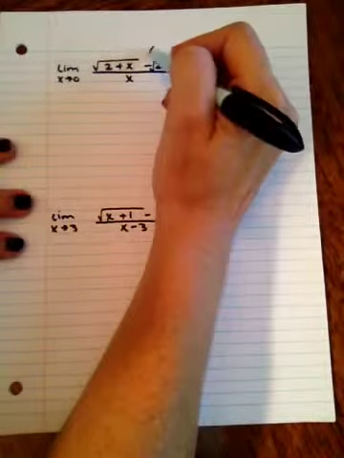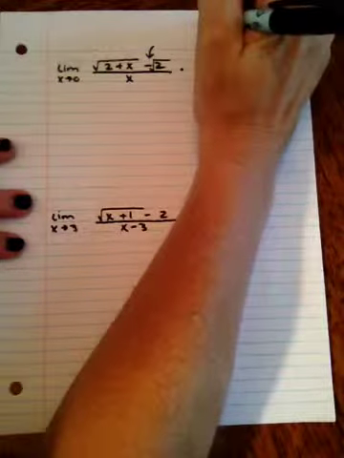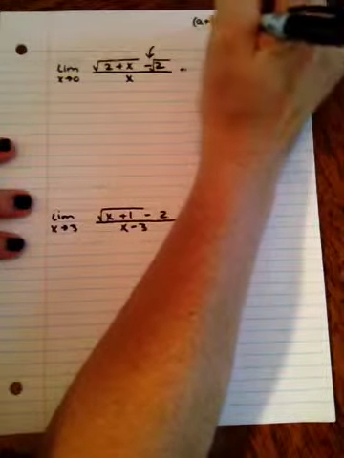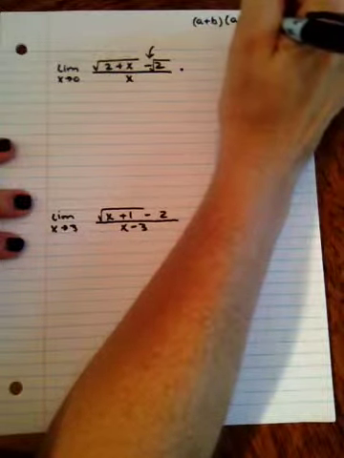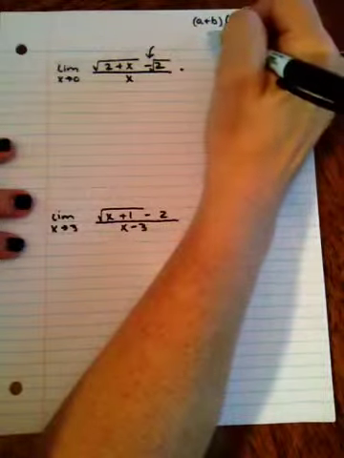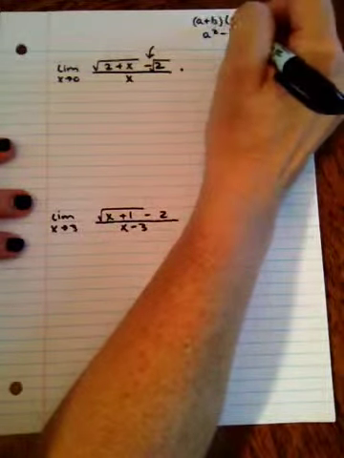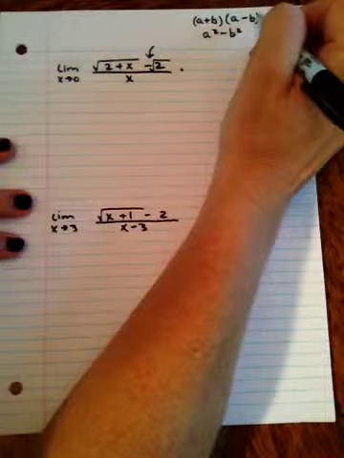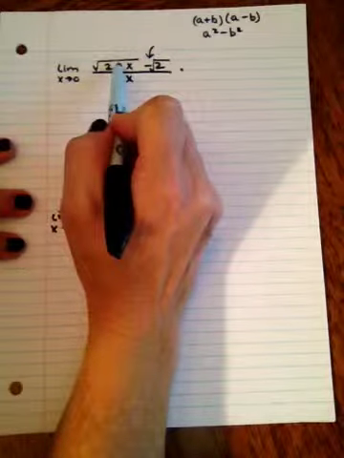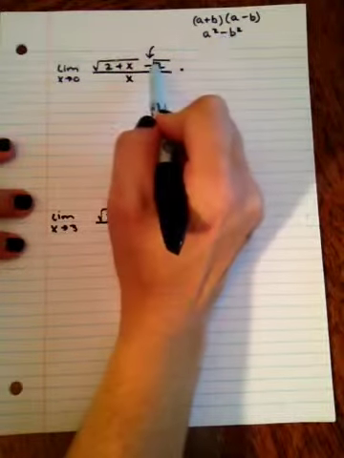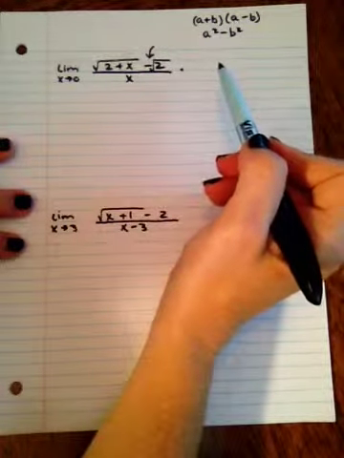What I'm going to do is multiply by the conjugate of this expression here. And if you remember, a plus b times the conjugate, which is just a simple sign switch, a minus b, equals a squared minus b squared. Because your middle terms, a times b and a negative a times b, cancel out. So what's going to happen is I'll square the first, that'll get rid of this square root. I'll square the last, that'll get rid of this square root, and the middle terms would just cancel out, so I don't have any square roots left.